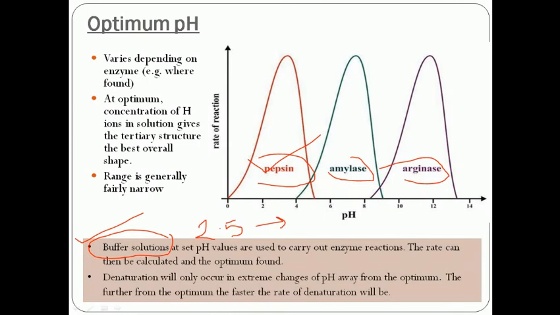So we prepare a certain buffer for enzyme experiments, knowing what the pH is, or we can also perform the experiment at different pH values to find the optimum pH, because the pH that gives the highest rate of reaction is the optimum pH for that particular enzyme.